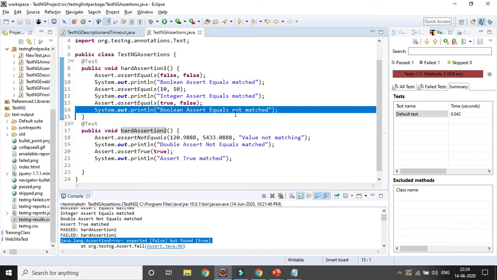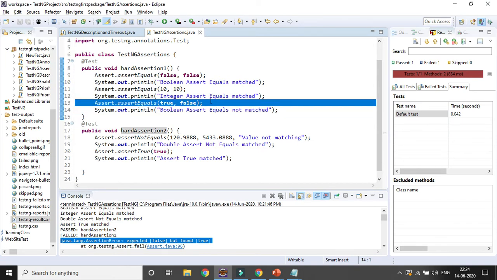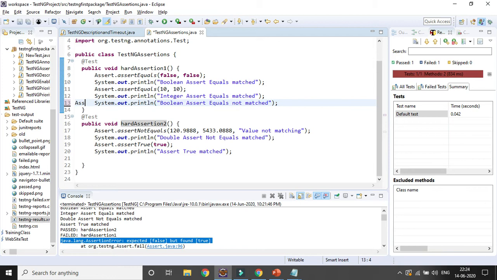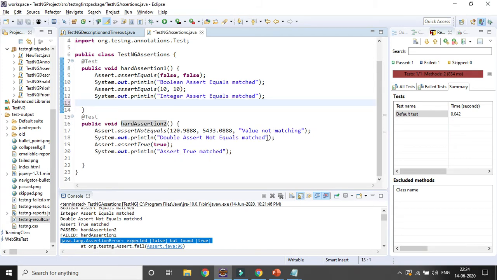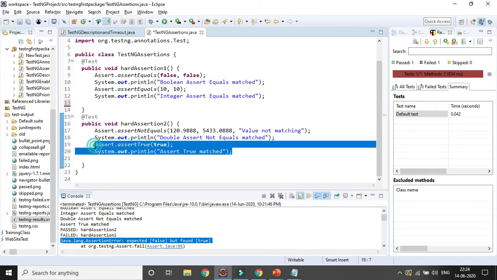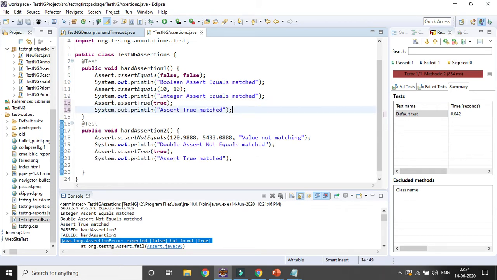So I will change that particular thing to another method, so that both my test cases pass. Here I am changing it to assert false equal to false.